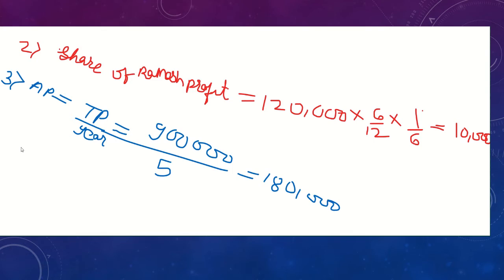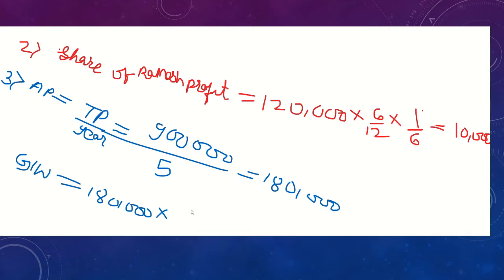So the goodwill formula under the average profit method is, you write the full form, I am using the short form: goodwill equal to 1,80,000, meaning average profit, into number of years of purchase. You know the formula, write the formula as well, because in this problem you will have marks for the working note, so it should be in a presentable way.